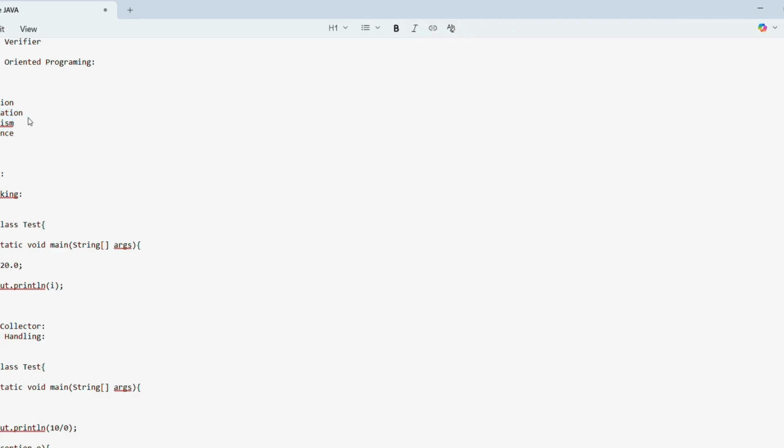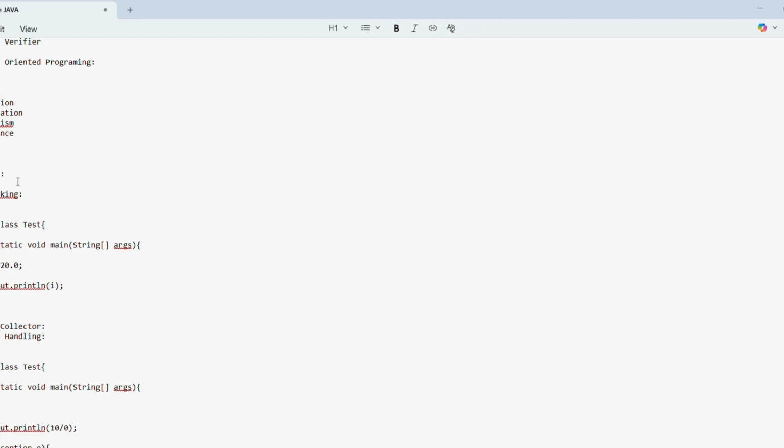The main advantage of encapsulation is security, the advantage of polymorphism is flexibility to the program, and the advantage of inheritance is code reusability. So because of these features, Java is object oriented.